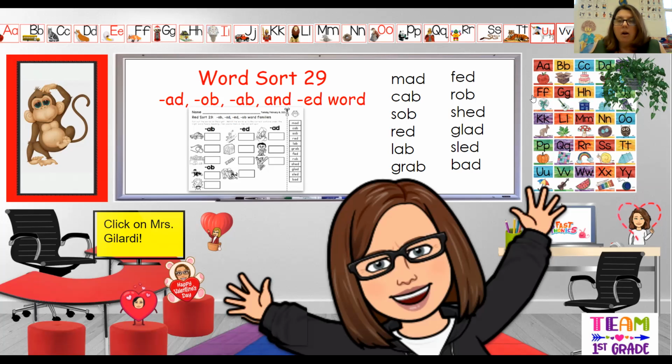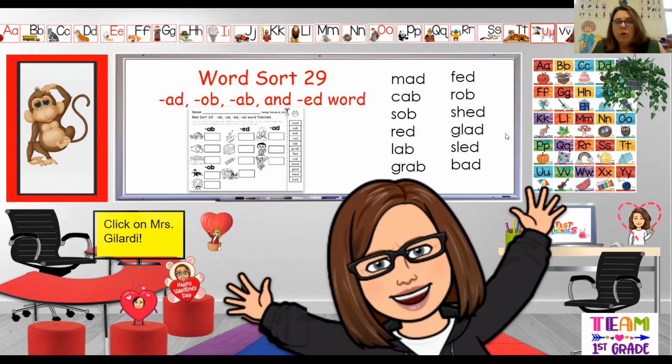Our next word, we have a digraph. Shed. SH is 2 letters that make one sound. So we have that sh sound in the beginning. And if you look carefully, you'll see the word she. That's one of our sight words. But in this word, we have the short E sound. So it's like she, and then if you add that D, it's shed. S-H-E-D, shed. A shed is a place where you would keep some tools. It might be in your backyard. It might have your lawnmower or something else in it.